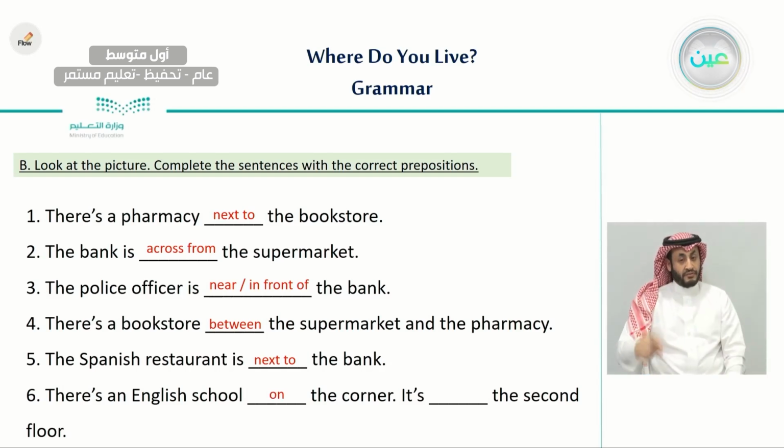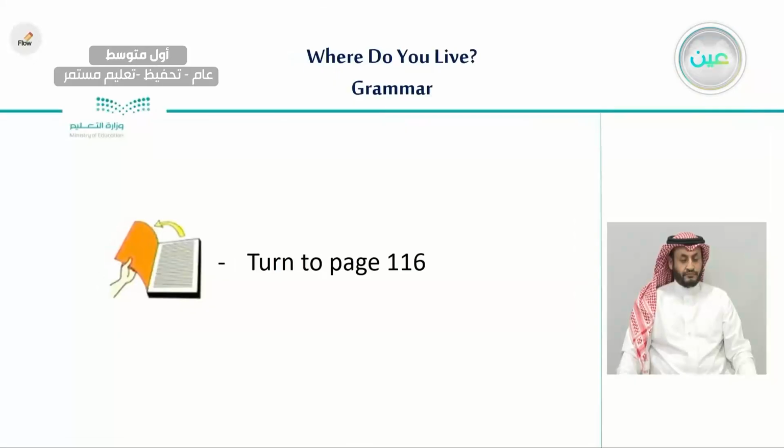Do you remember what we said about the preposition we use with buildings? Very good. It is on the second floor. Excellent job, everyone.